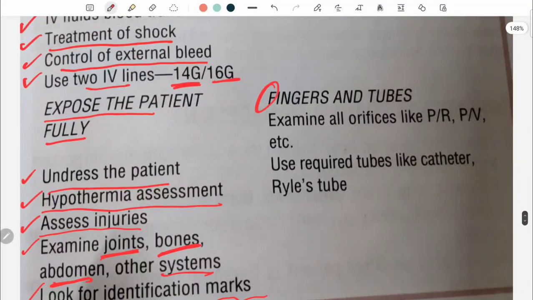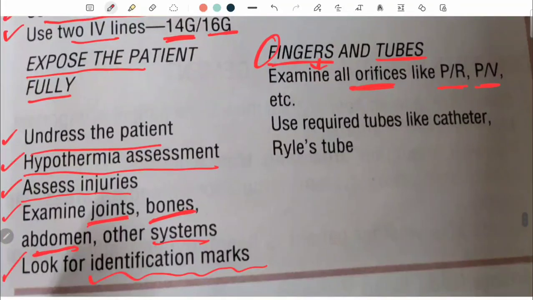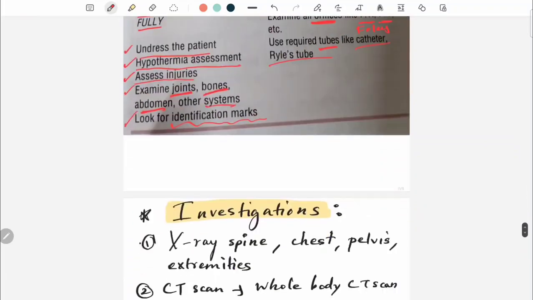Then the last is F. F for fingers and tubes. By finger evaluation, you are going to examine all the orifices, like per rectum and per vaginum. Use tubes, especially Foley's catheterization and Ryle's tube. So this is the primary survey.